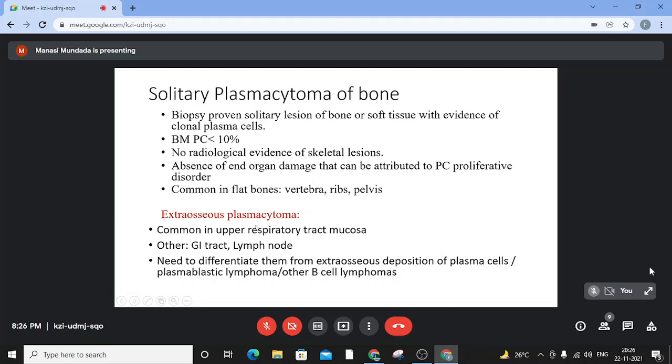Generally an extraosseous plasmacytoma is a solitary lesion that you see, or they might be multiple in rare cases. However, when it is an extraosseous deposition of plasma cells, it is generally an advanced stage of disease, wherein there will be very active myeloma symptoms that the patient might be having, and we might find these extraosseous deposits of plasma cells along with them.